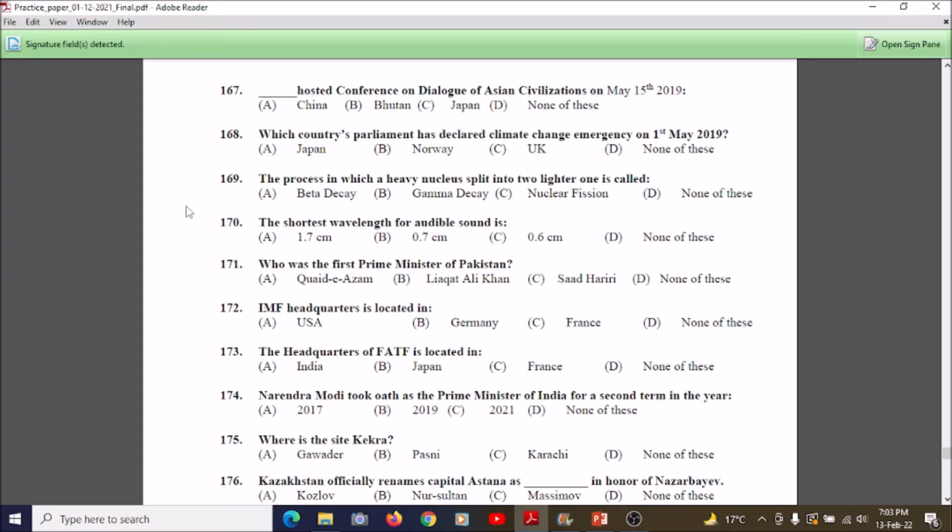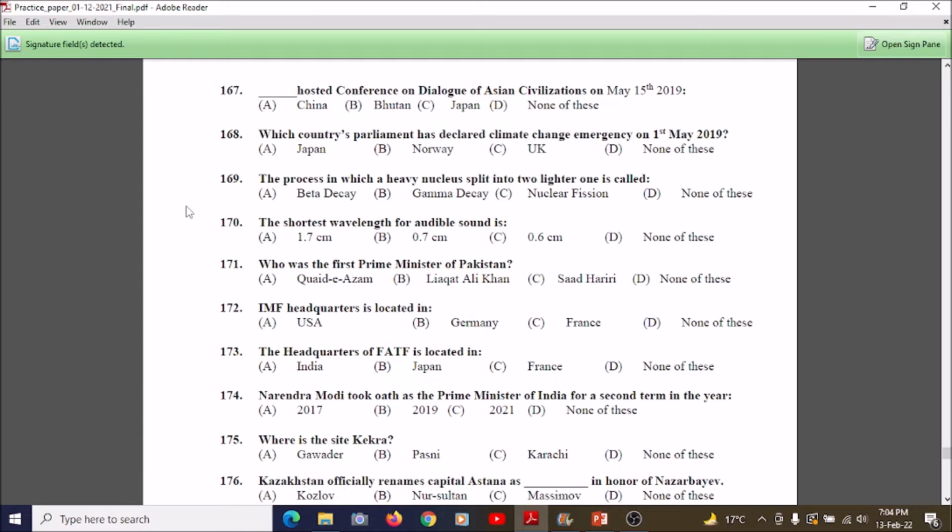As we know, when a heavy nucleus splits into two lighter ones, it is called nuclear fission, and if one nucleus is formed from two nuclei, it is called nuclear fusion.